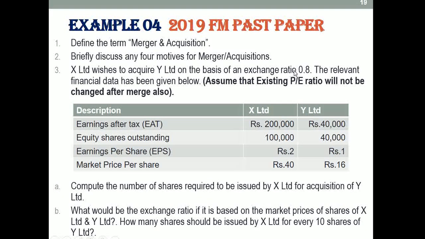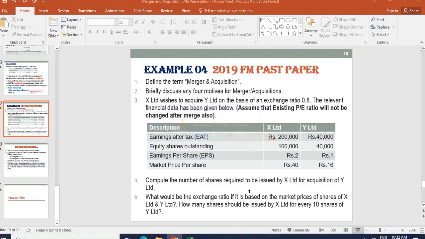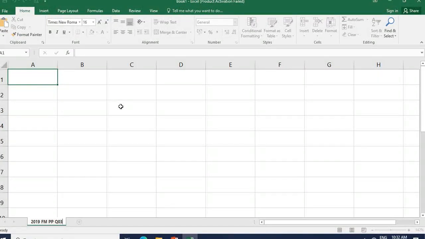So, with the ratio of 0.8, let's do this question in the Excel sheet.